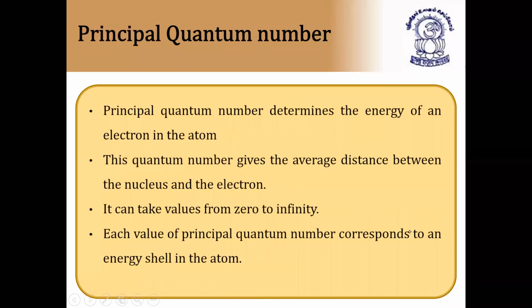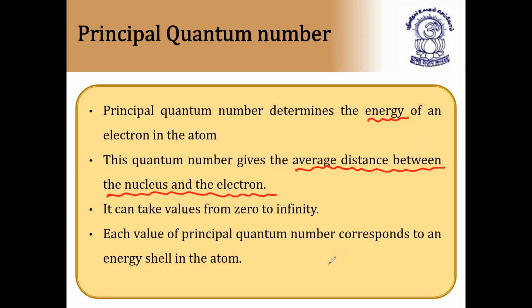Questions based on quantum numbers are most important. So what is the principal quantum number? The principal quantum number determines the energy of the electron in the atom, denoted by the letter N. So N corresponds to the energy of the electron in the atom. This quantum number gives the average distance between the nucleus and the electron. All these points are important. Please write them down in your notes so that you can remember easily when solving objective questions.